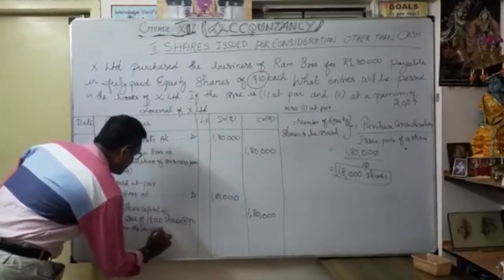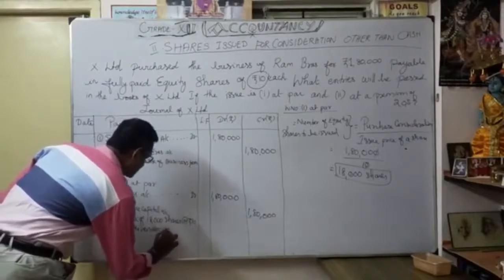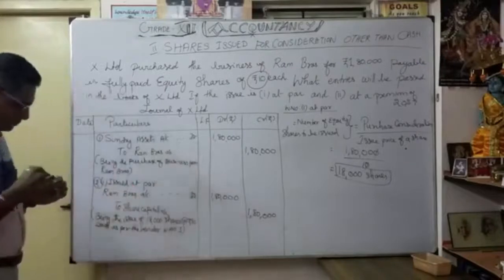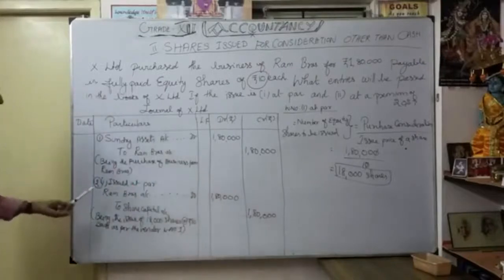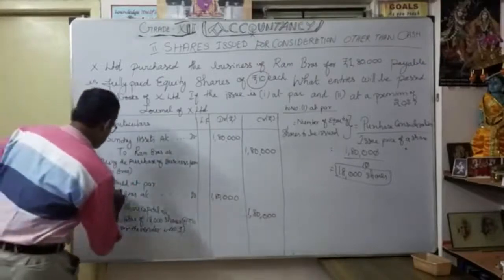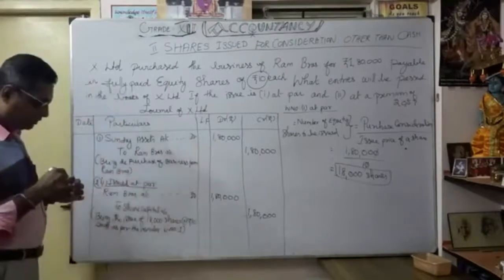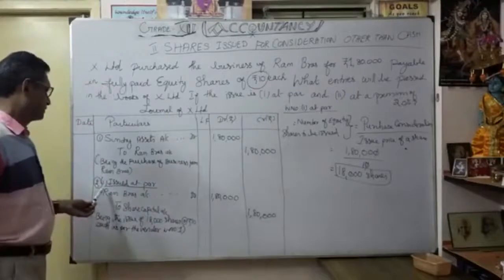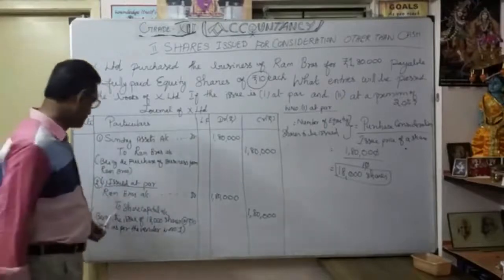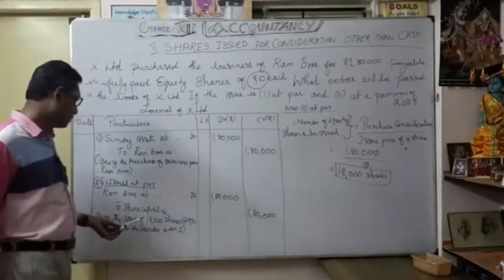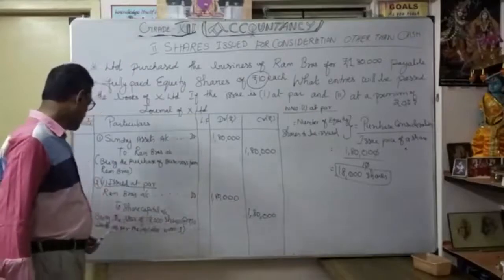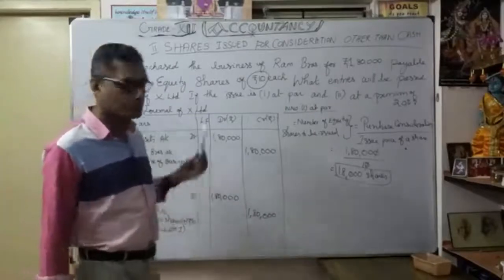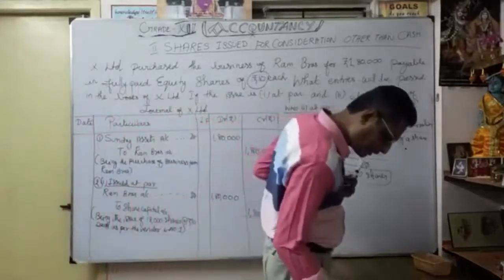You have to mention working note number 1. You understood this entry for shares issued at par. Issued at par is a very easy one. Narration: being the issue of 18,000 shares at the rate of 10 rupees each as per the vendor, with working note number 1. That is very, very important.